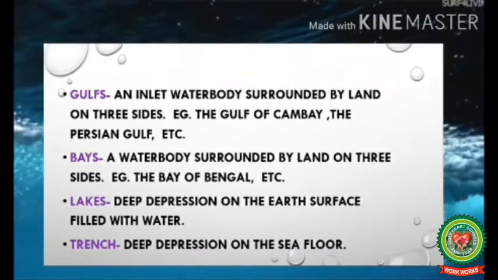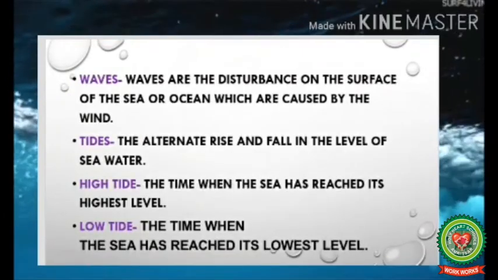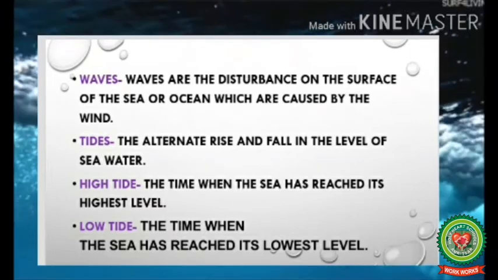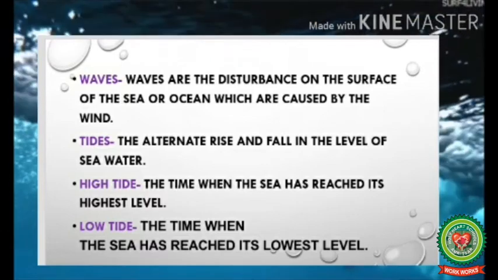Number 6, lakes, deep depression on the earth's surface filled with water. Number 7, trench, deep depressions on the sea floor. Number 8, waves are the disturbance on the surface of sea or ocean which are caused by the winds. Number 9, tides, the alternate rise and fall in the level of sea water. Next we have high tide, the time when the sea has reached its highest level. And at last we have low tide, the time when the sea has reached its lowest level.